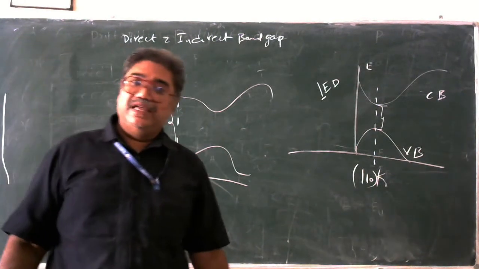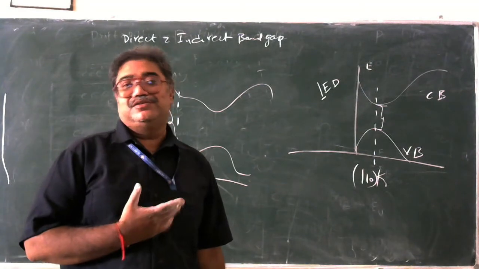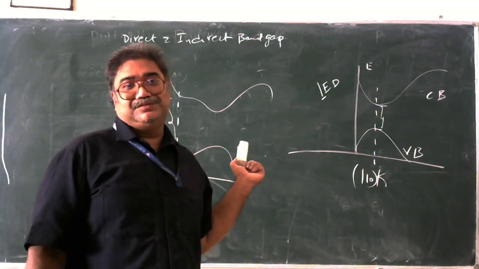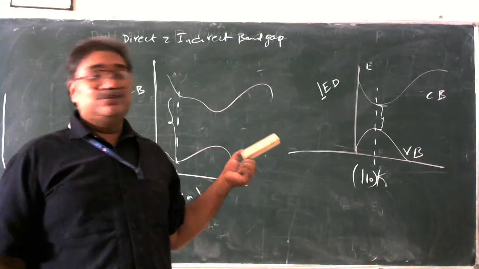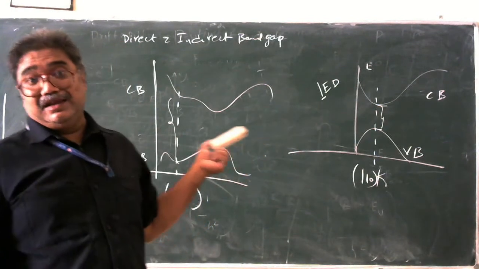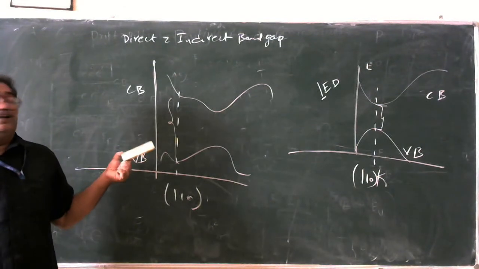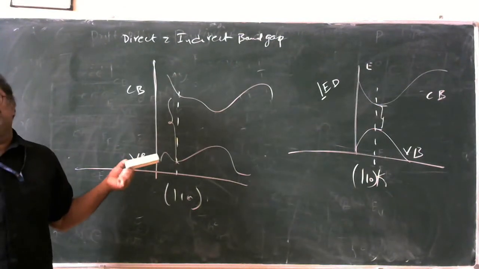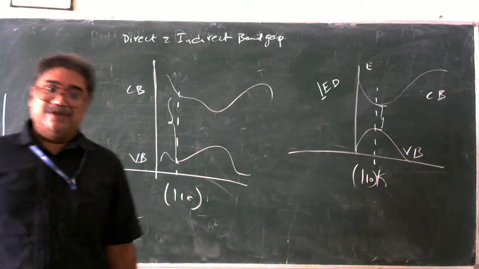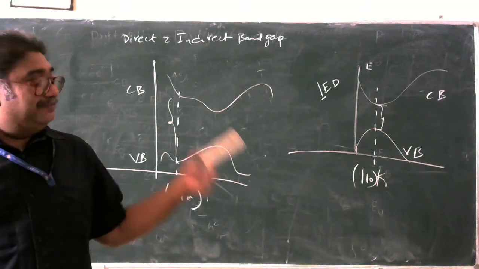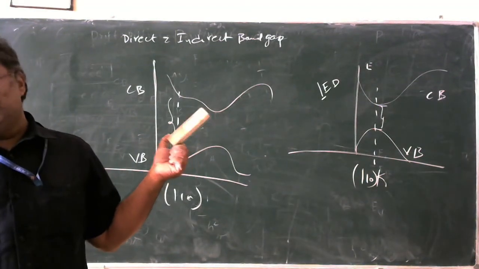Apart from that, what else do we have? There a huge amount of energy is produced. Here, very little energy is produced. And there you can also produce monochromatic, single color. Here the energy is not of the optical ranges, so there is no question of monochromatic or dichromatic or multichromatic. There is no such case because the frequency is very low. When the frequency is very low, what happens? The output is very low. But here the frequency is very high. And that too, we can also produce monochromatic.